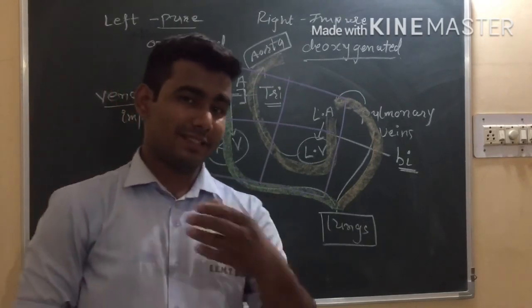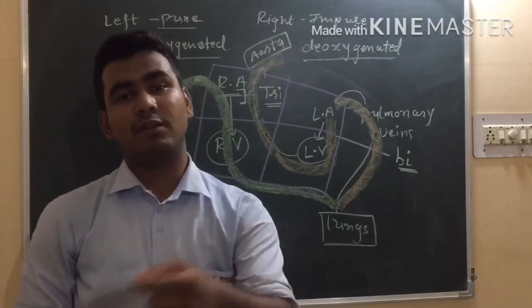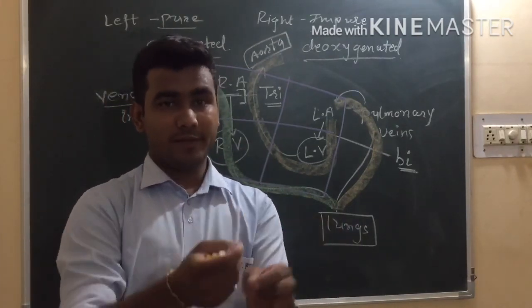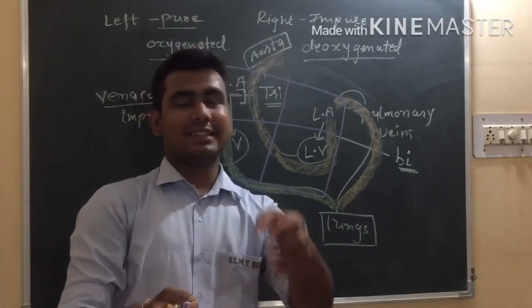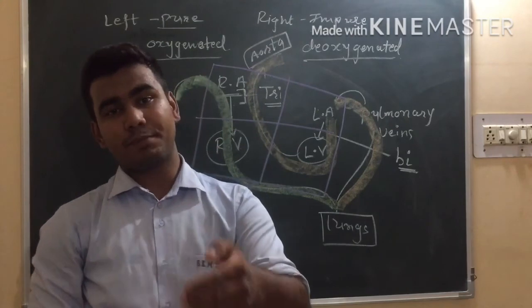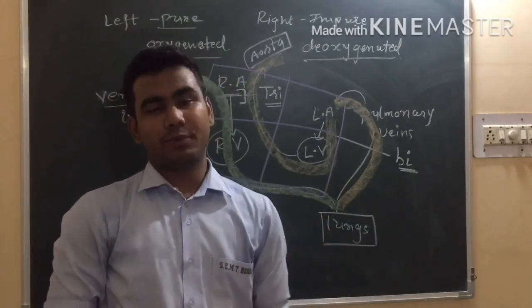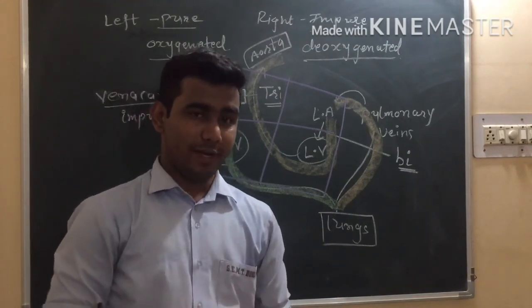This is an important question: which fluid is called intercellular fluid? Lymph is an intercellular fluid. So between cells it will get secreted, and it contains less protein. It is similar to blood plasma, but it will have less protein, right? So lymph is also an important fluid.